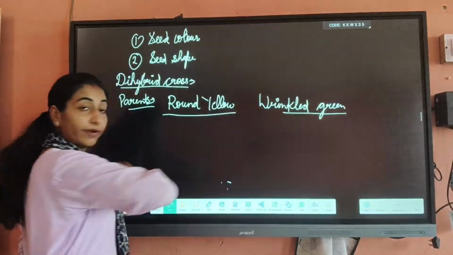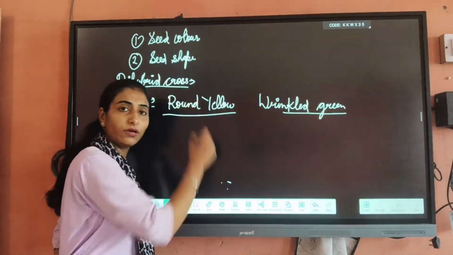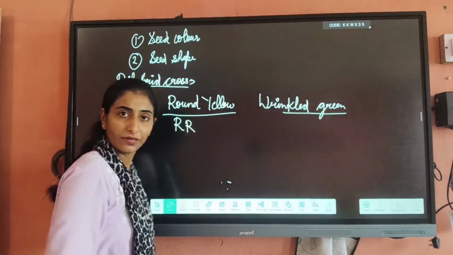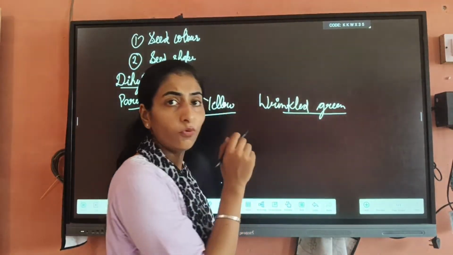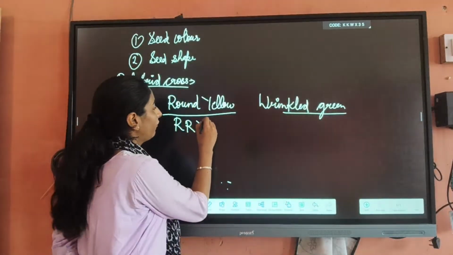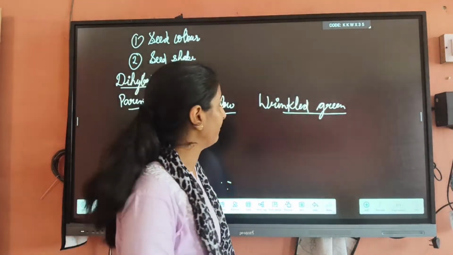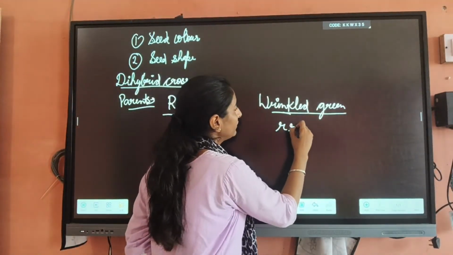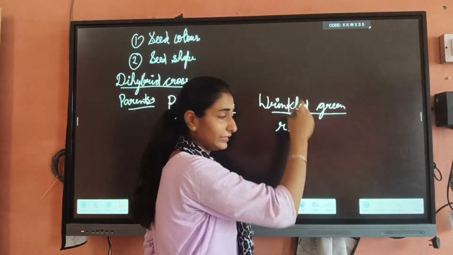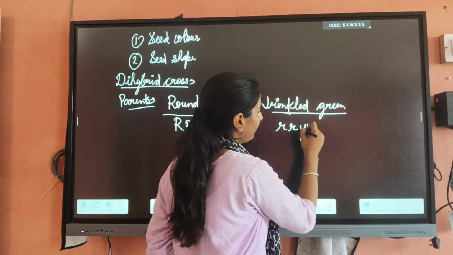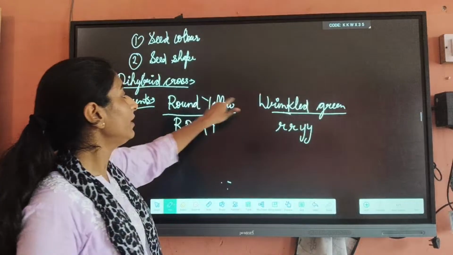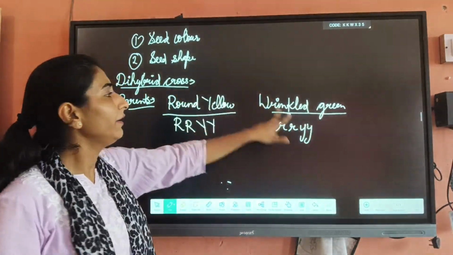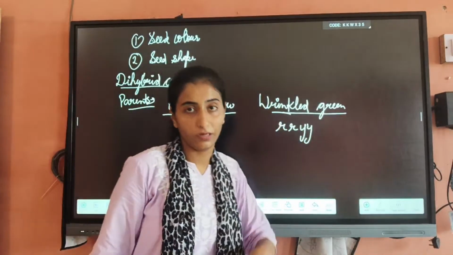As I have already told you, round seed shape is denoted by capital R, yellow color seeds by capital Y, wrinkled by small r, and green color seeds by small y. It means round and wrinkled denote the seed shape, and yellow and green denote the seed color.